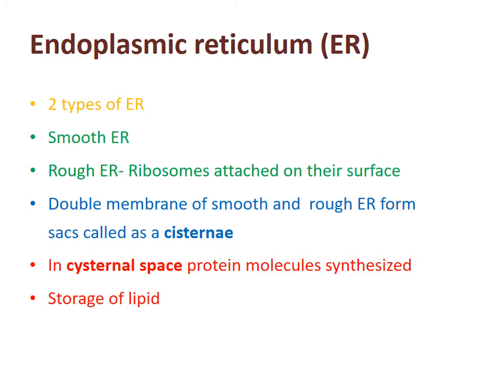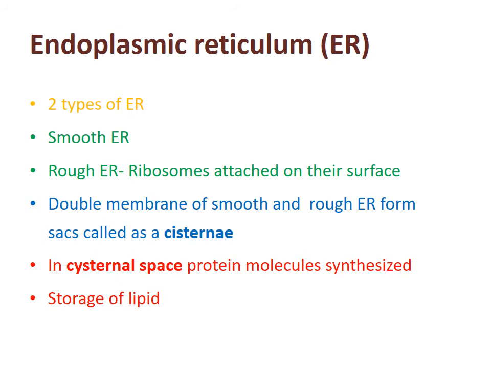The membrane of the ER forms sacs known as cisternae, and the space inside them is known as the cisternal space. Inside that cisternal space protein synthesis occurs. When protein synthesis occurs, the ER pinches out that protein to the Golgi apparatus, and the Golgi apparatus releases it in the form of vesicles, which are transported to the outer membrane. So for protein synthesis, the endoplasmic reticulum plays an important role.